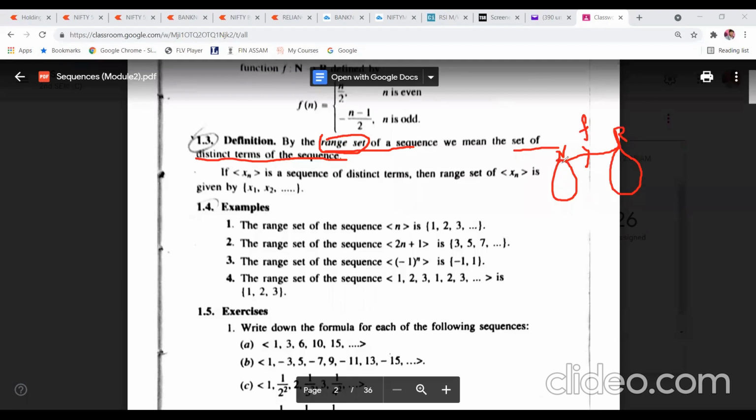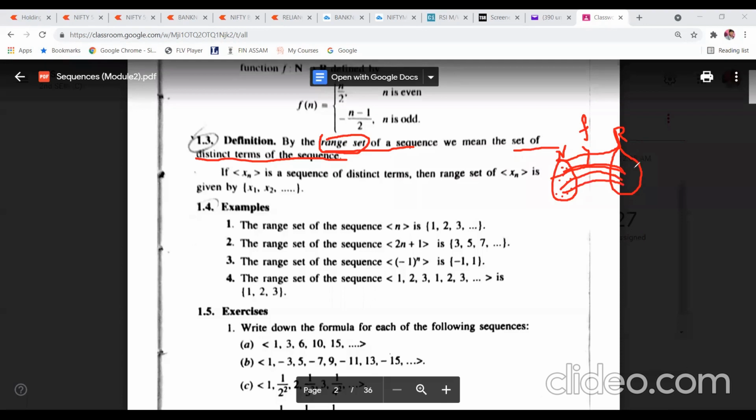Function means every element of the first set must have an image in the second set. So all these numbers must have their image in the second set.